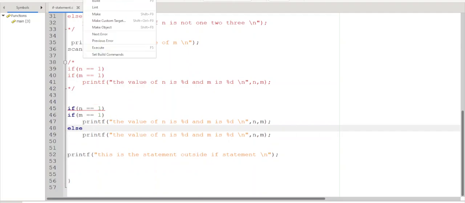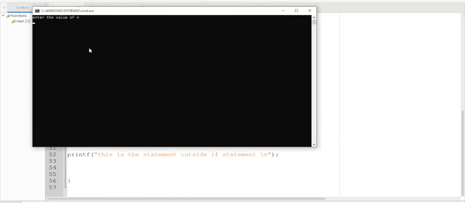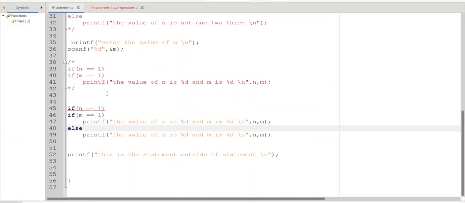that is happening. Now let us build again and then let us execute. N equal to 1, m equal to 1. The value of n is 1 and m is 1. So after enabling this code, immediately I should build it, because this code has to be executed.